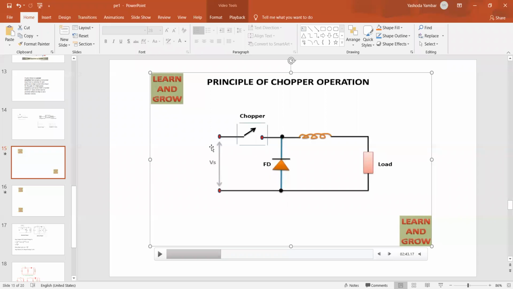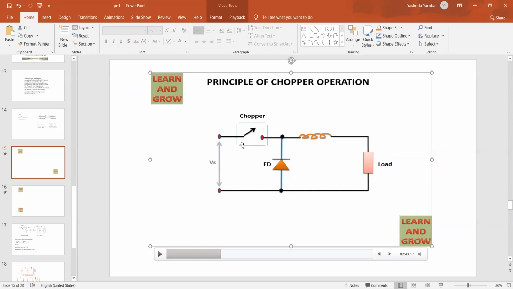Case 1, all the students, just listen to this one. Case 1: when the supply is on, supply meaning the fixed DC supply, battery or solar panel, the chopper is on. Now we are turning on the chopper. That means I am closing the switch. How to turn on the chopper? If you have an SCR, you apply a pulse signal to the SCR, then the SCR will be on. We have already studied how to turn on the SCR. So imagine inside this chopper I am using the SCR, and I am applying the pulse signal to the gate terminal of the SCR.